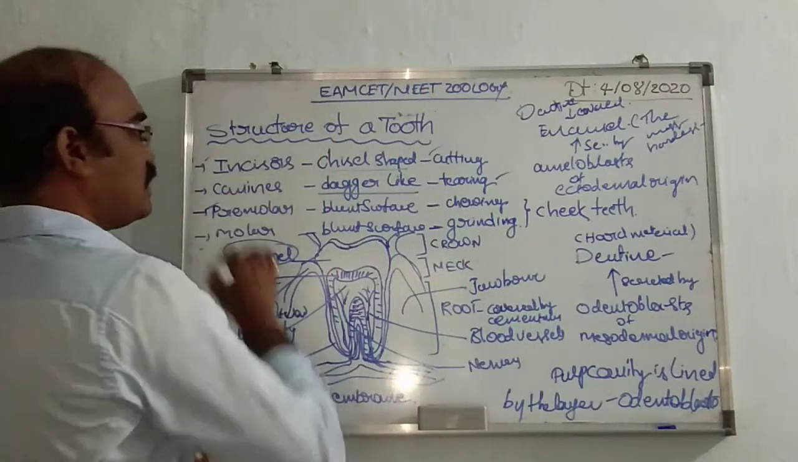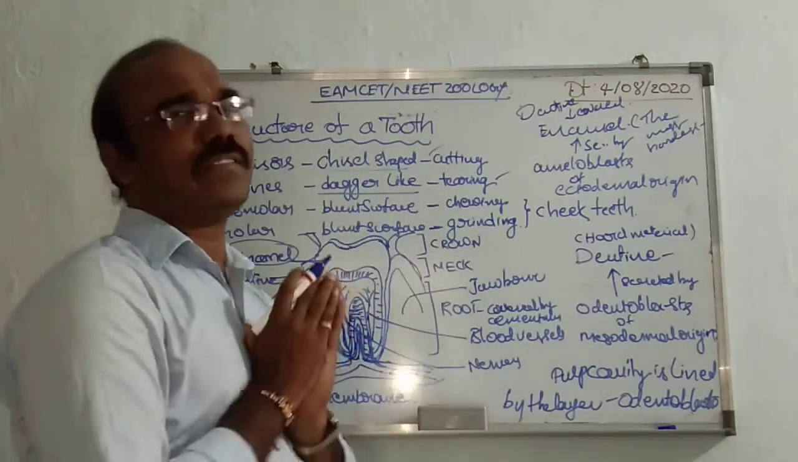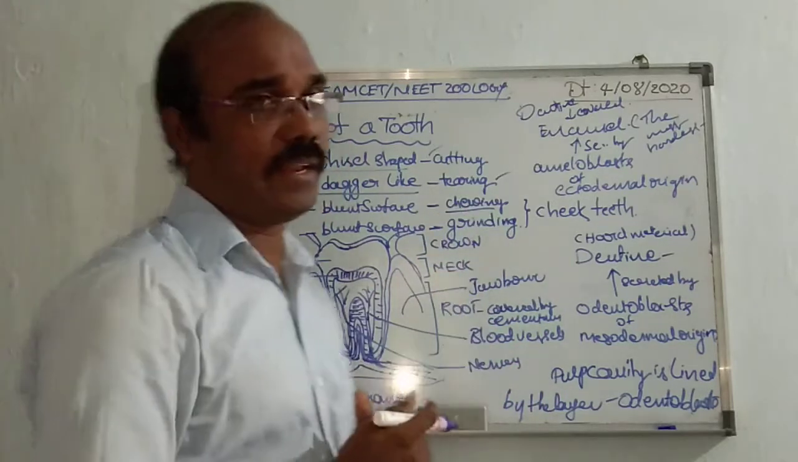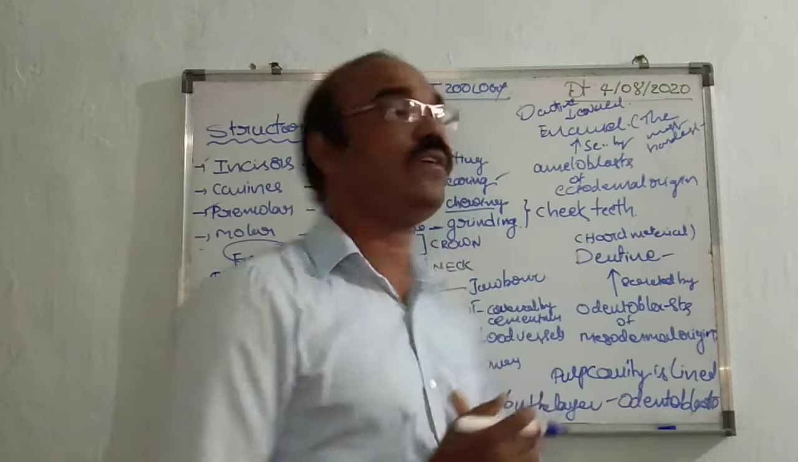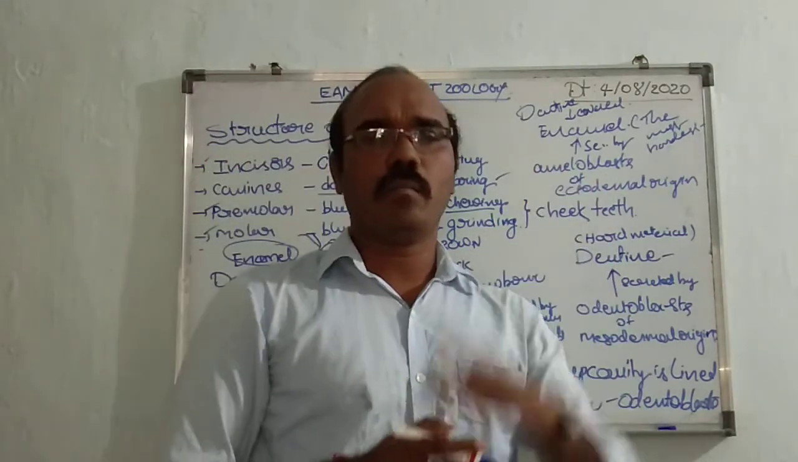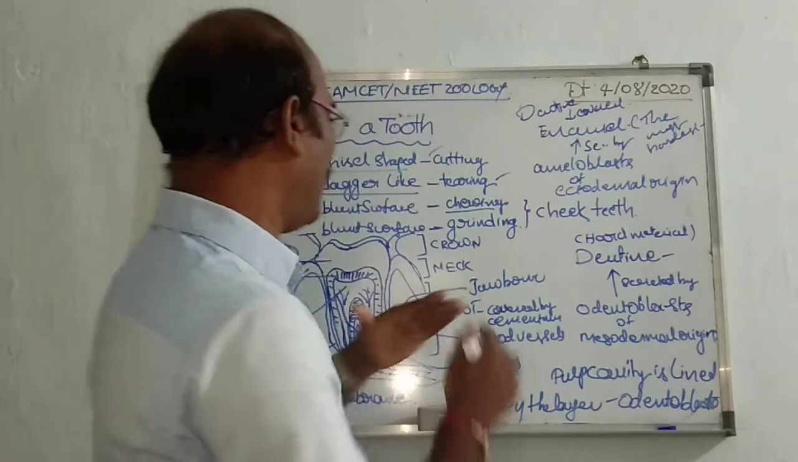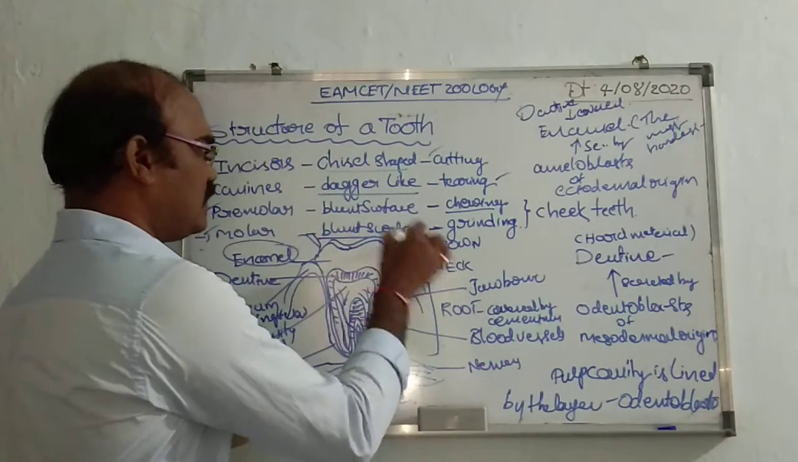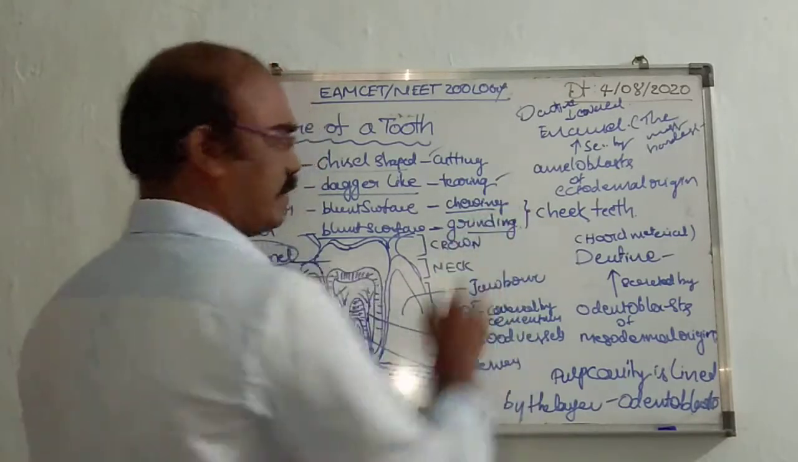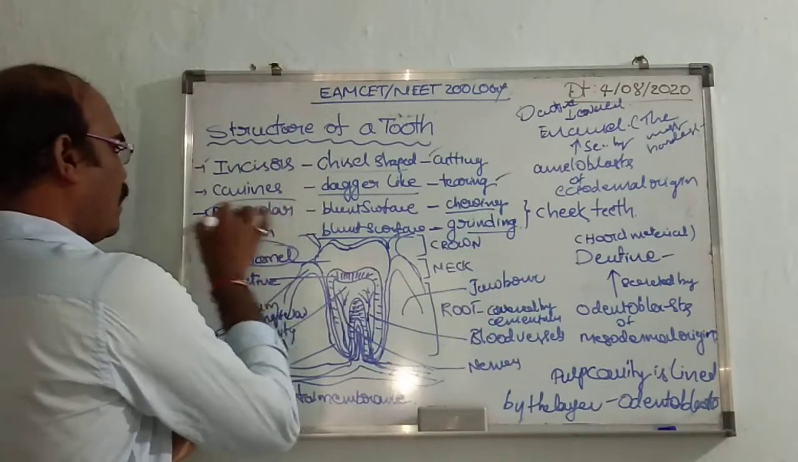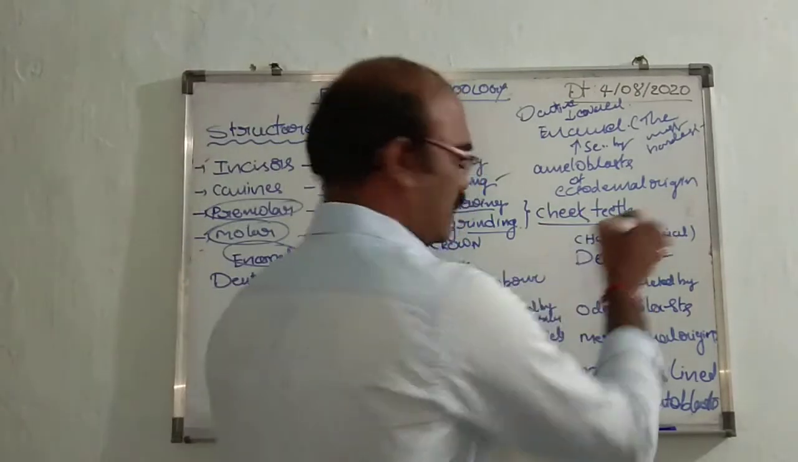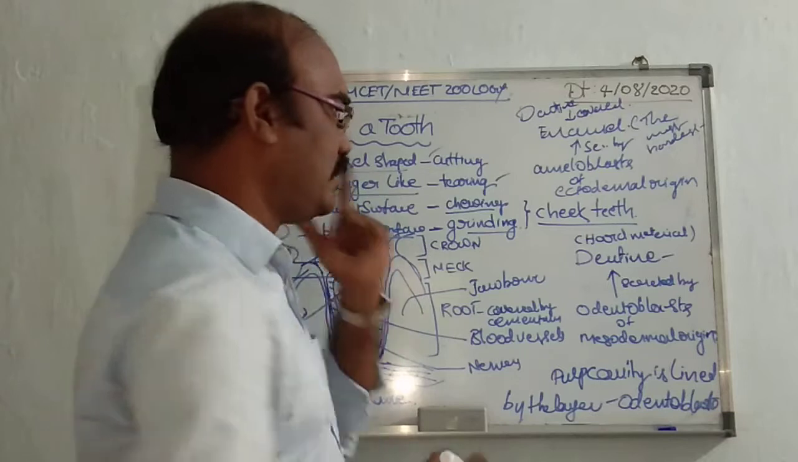Premolars have a blunt, flat surface. Their use is for chewing food material. And finally, molars are also blunt with a flat surface, used for chewing and grinding. Premolars and molars are both called cheek teeth.